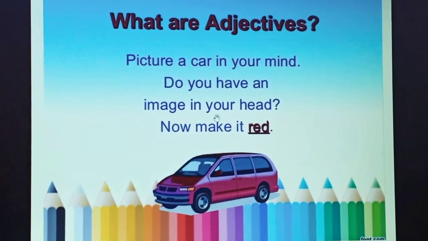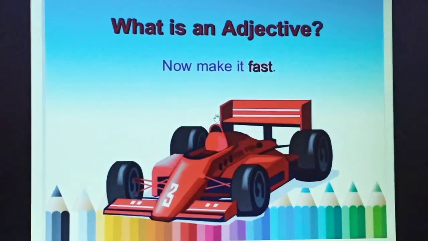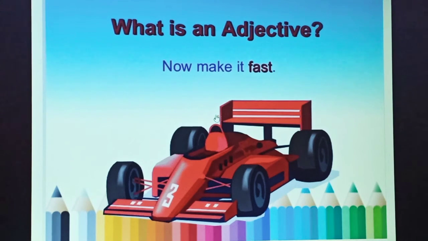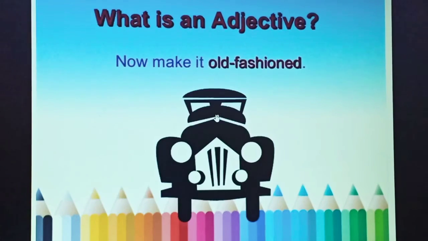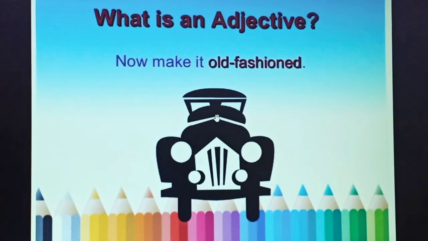Now imagine a picture of a car in your mind. Do you have an image in your head? Now make it red. So here red is what? Adjective. Now make it fast. And fast is what here? Adjective. Now make it old-fashioned. And here old-fashioned is what? It is an adjective.